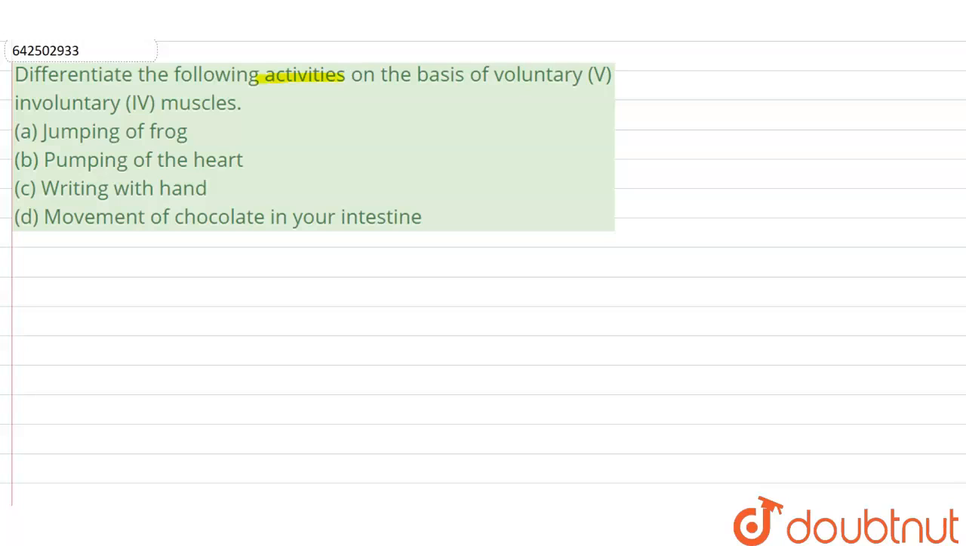In this question, we have been given a list and we have to differentiate among the activities given here on the basis of voluntary and involuntary muscles. Now, we all know that muscle is a special type of tissue found in the animal body which has contractile properties, and due to the contractile activity of the muscles, that is the rhythmic contraction and relaxation, various kinds of movements and locomotions are possible for animals.